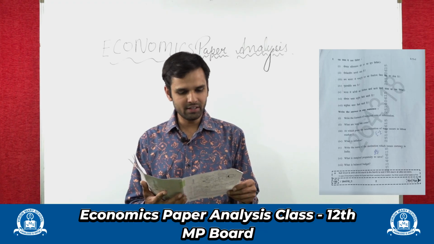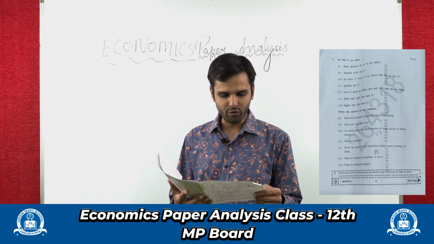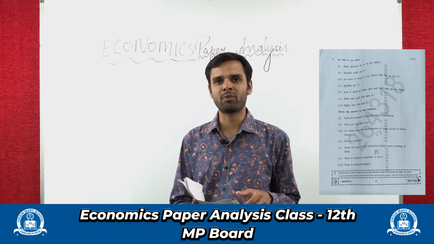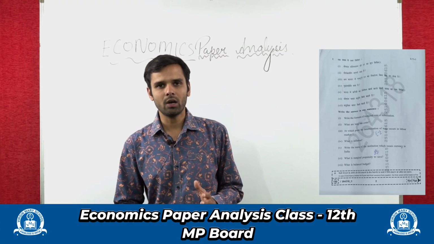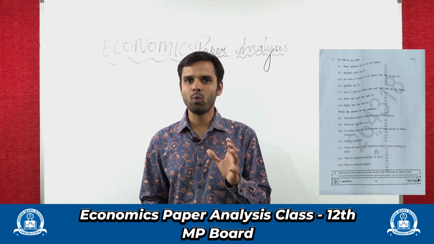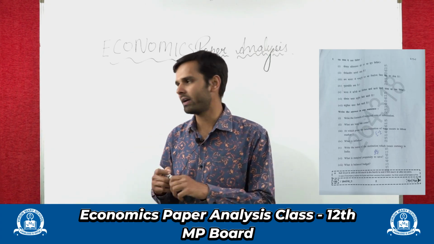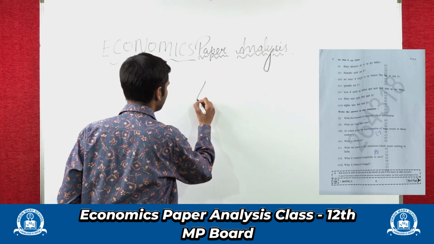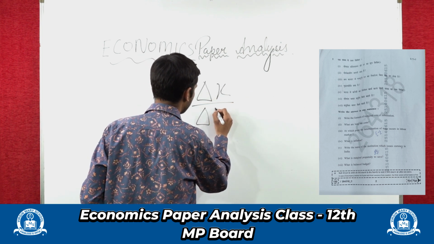One word part. Write the answer in one sentence. So first question is write the formula for marginal rate of substitution. So what is marginal rate of substitution? Suppose a quantity of goods which a consumer is willing to sacrifice to gain another quantity. So this is the formula for marginal rate of substitution. Changes in x upon changes in y.